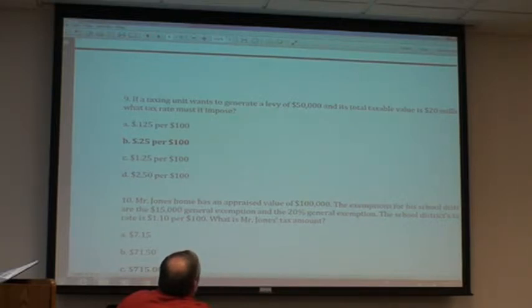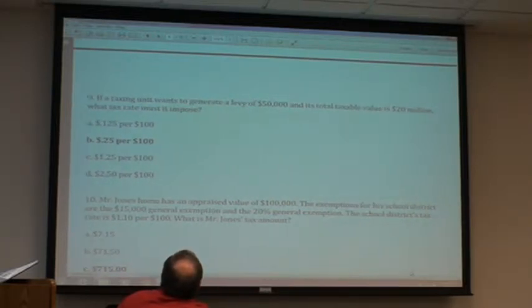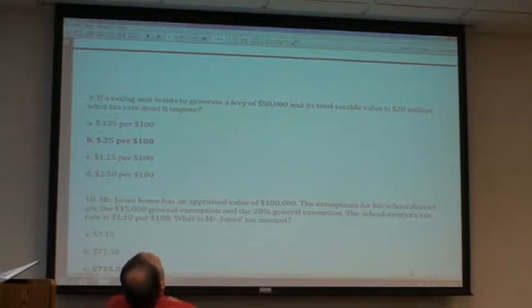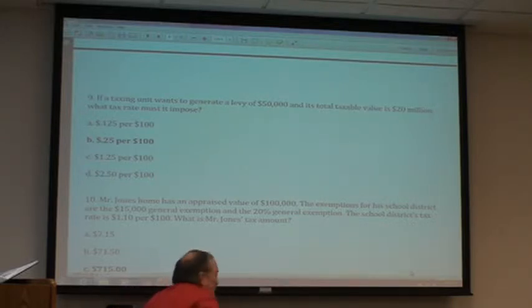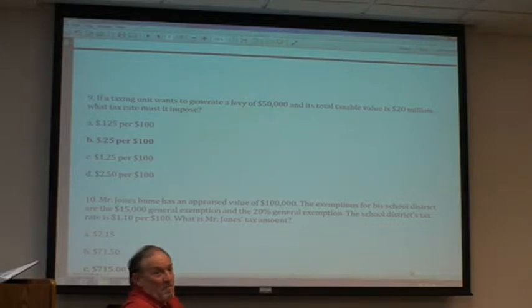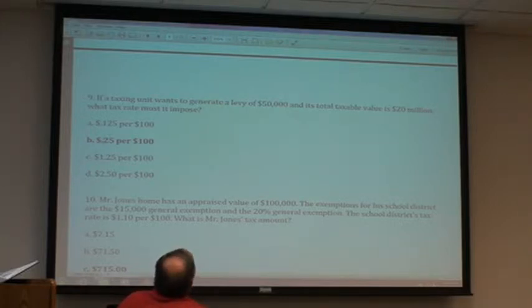Question number 9. If the taxing unit wants to generate a levy of $50,000 and the total taxable value is $20 million, what's the tax rate got to be? Should be 25 cents. Everybody get that okay? Everybody good with that one? If you finish, all you gotta do is multiply the 25 cents times the 20 million, it equals the 50,000. So you can kind of check it if it doesn't look right to you.